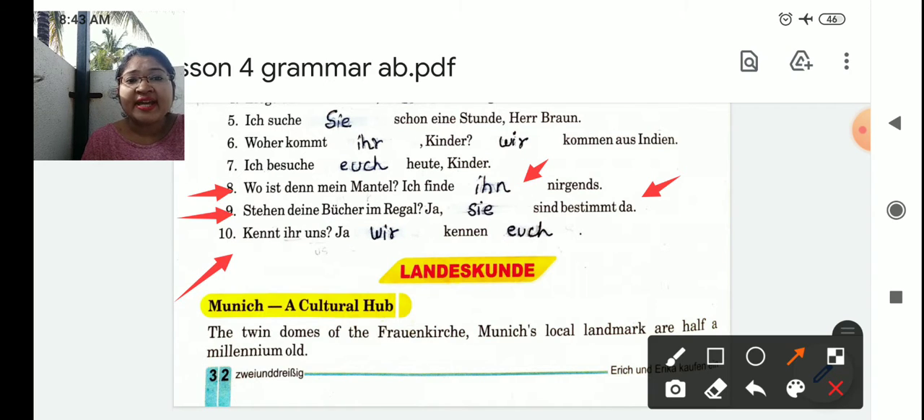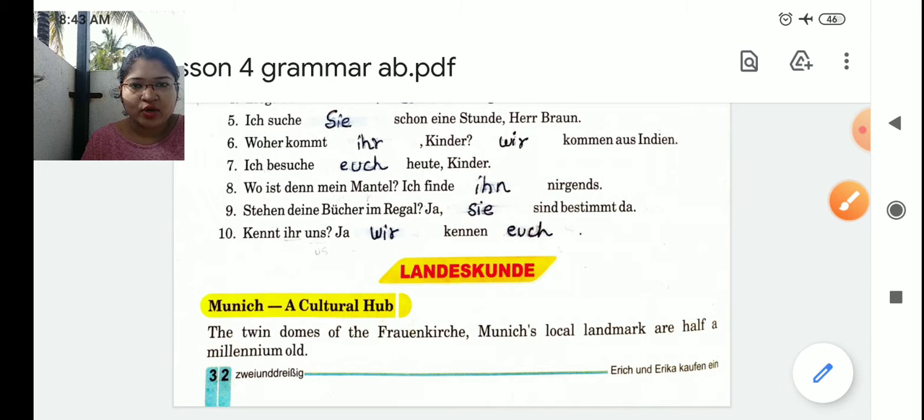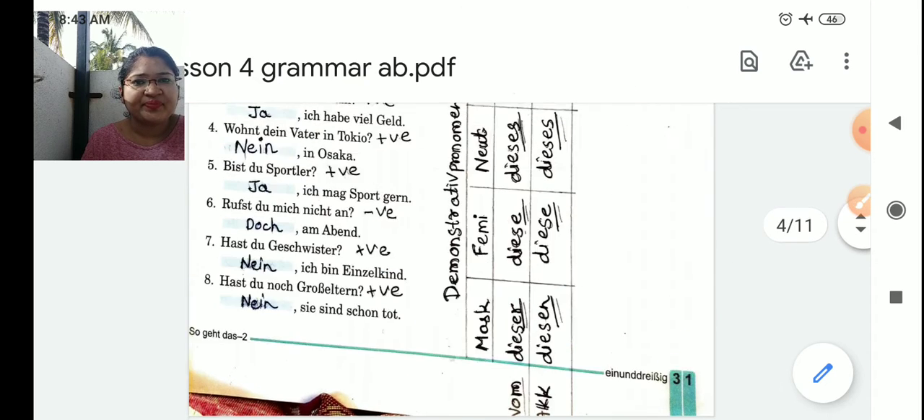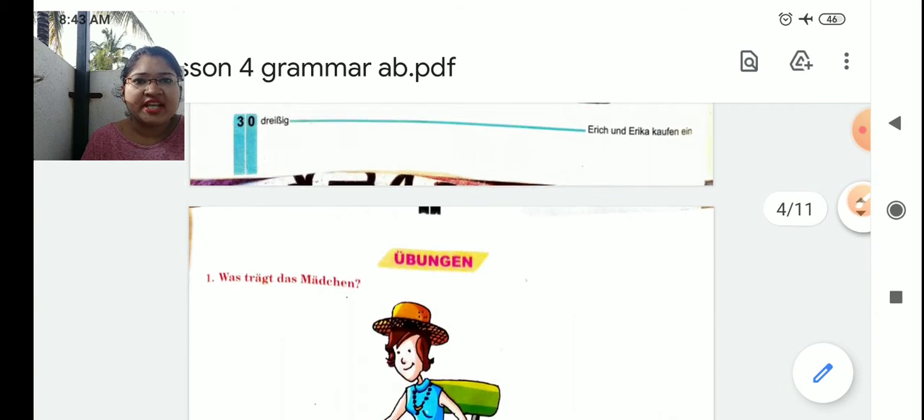Nummer 10. Kennt ihr uns? Do you know us? Wir kennen euch. So, the question is in ihr, so the answer will be in wir. Yes, we know you all. Okay. This is euch. So, I hope personal pronouns of accusative are clear. Now, we will move to the next grammar topic.